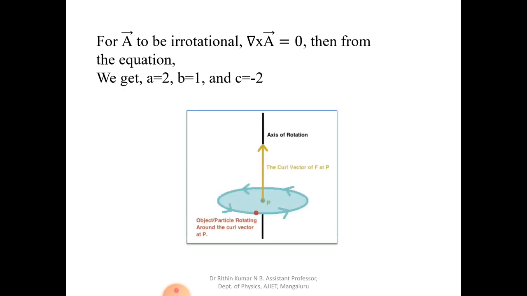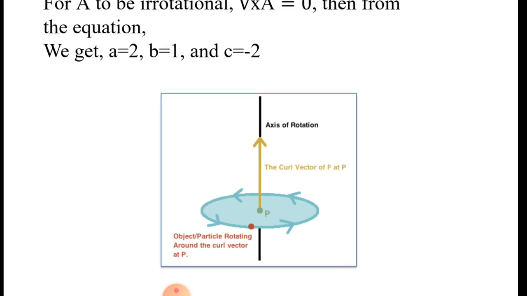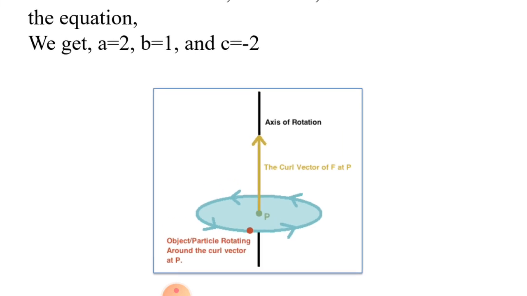By this we will get that a is equal to 2 and b is equal to 1 and c is equal to minus 2. So you can see axis of rotation, curl. So you'll get the solution for a, b, c. In this way we can solve this one. And axis of rotation here, this is the curl which is a rotating vector, and this is the direction of axis which can be got by the Fleming's right hand rule, okay. So you can have this one using the right hand rule, normal right hand rule, you can get the axis of rotation, and whirling of the fingers represents the curl. Number of rotating vectors per unit area represents the curl, okay.